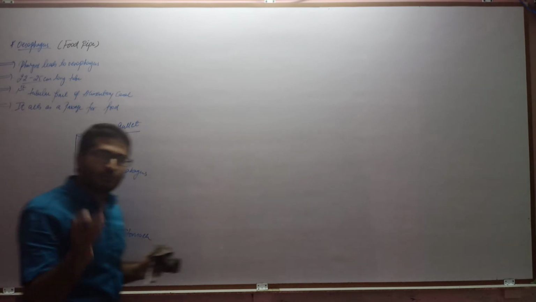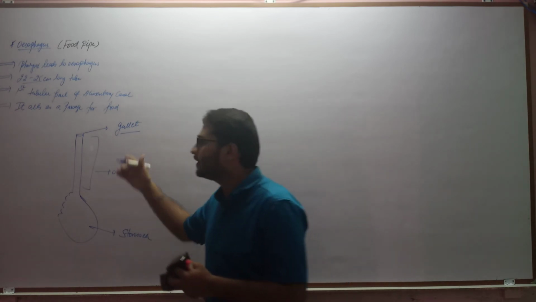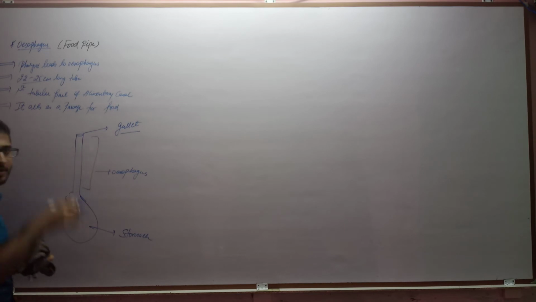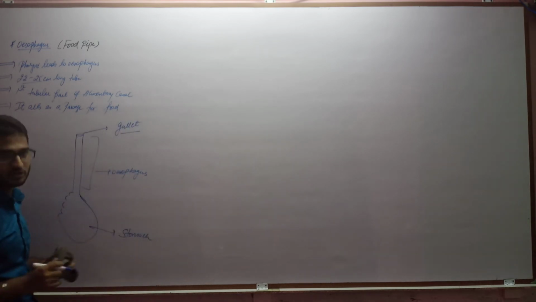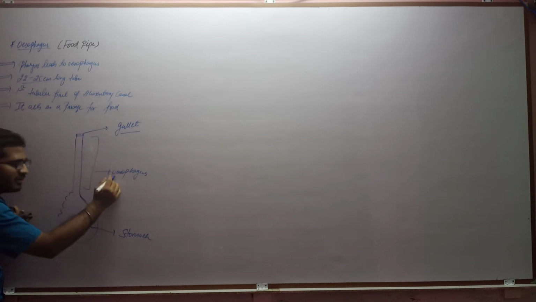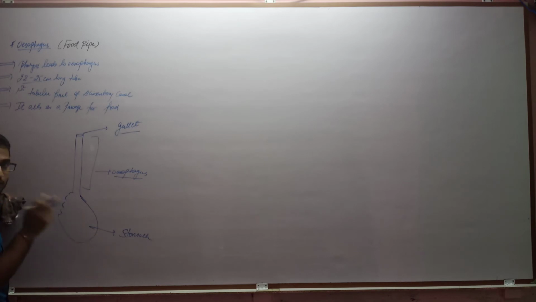Now when the gullet opens, the food from the pharynx or the buccal cavity will go to the esophagus. So it acts as a passage conducting the food from the buccal cavity to the stomach. This is the innermost lumen of the esophagus part, and this esophagus leads to the stomach. But there is one more opening located within the esophagus structure that leads into the stomach.